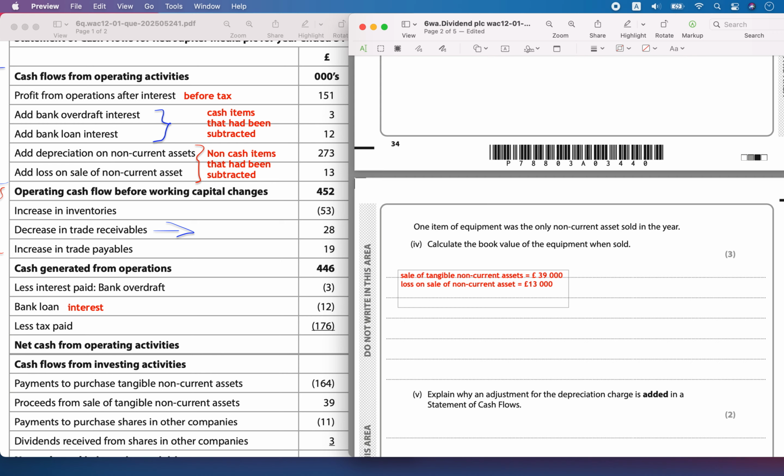So if there is any loss, then the cash received will be less than the book value.